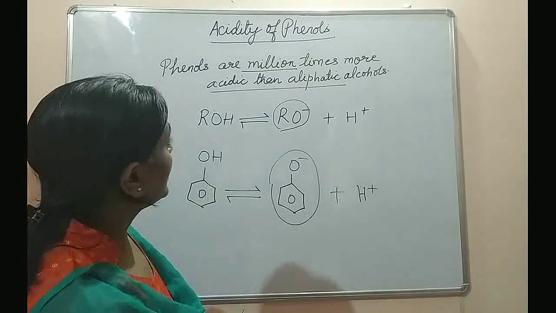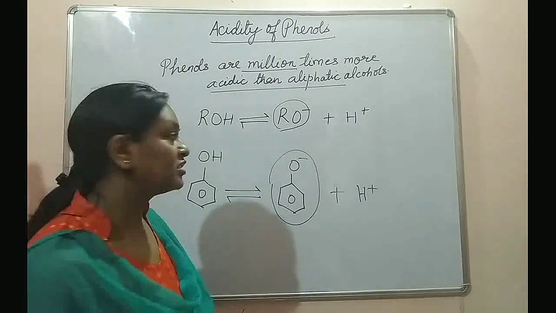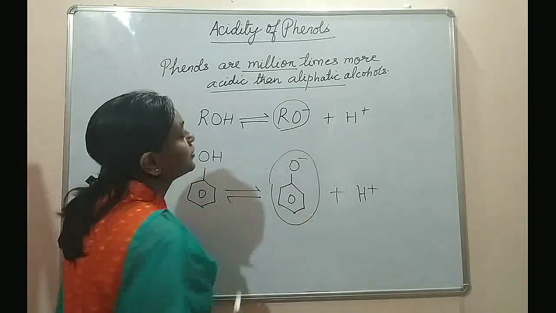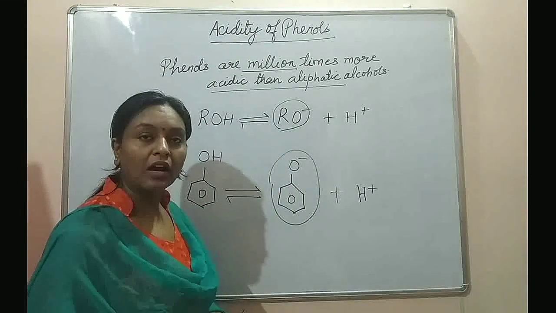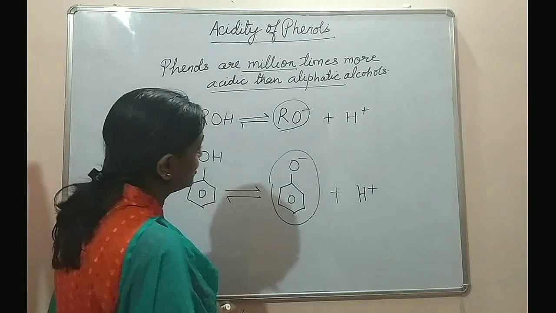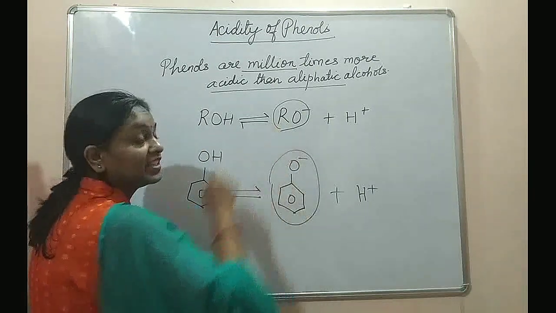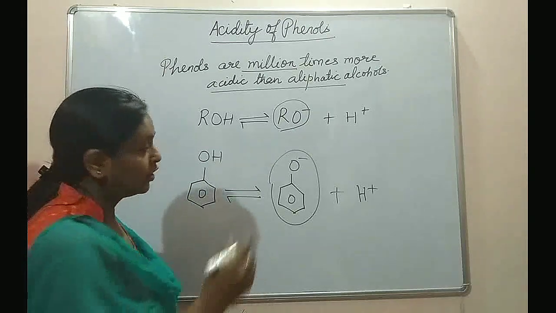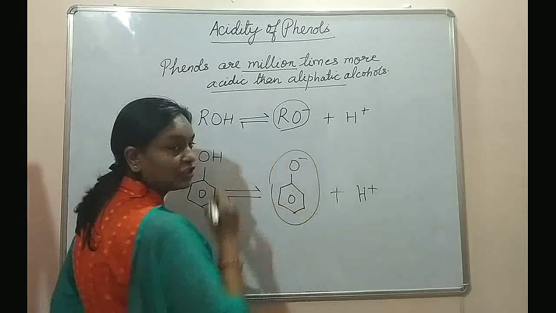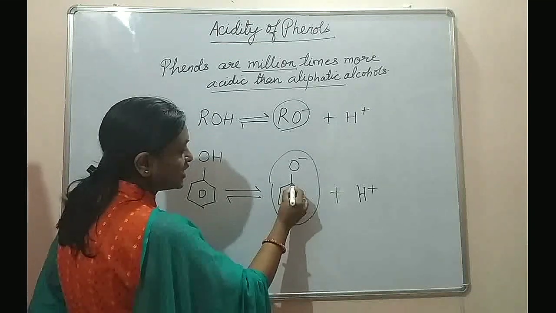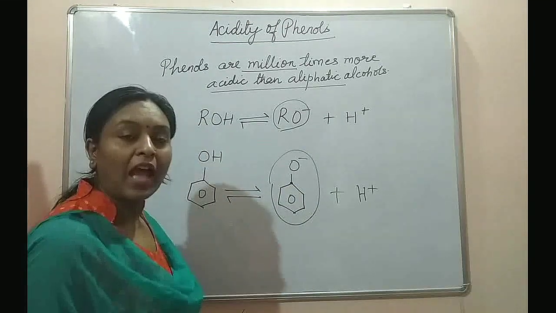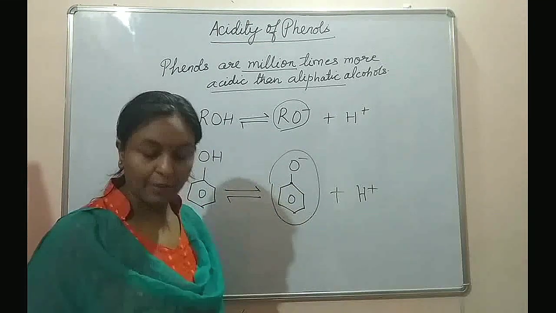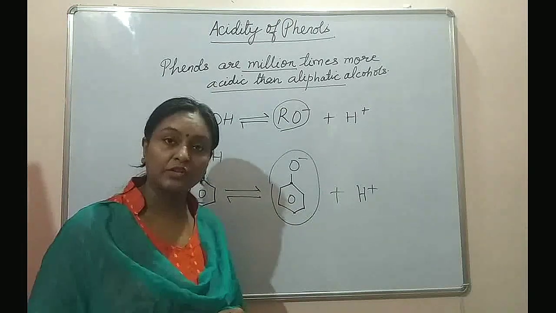But in alkoxide ion, the oxygen carrying negative charge is attached to an alkyl group, and an alkyl group carbon is sp3 hybridized carbon. But in phenoxide ion, the oxygen carrying negative charge is attached to an sp2 hybridized carbon, and you know that sp2 hybridized carbon is more electronegative.